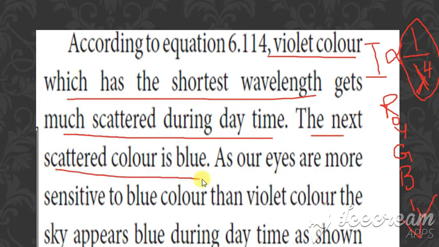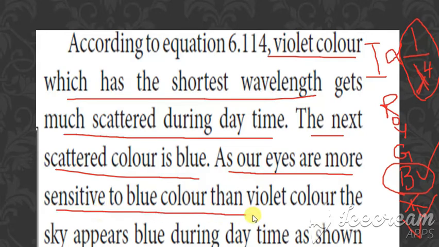The next scattered color is blue, because indigo won't be seen. As our eyes are more sensitive to blue than to violet, the sky appears blue during the daytime. This is a question which will be asked: why does the sky appear blue? Many will write answers like, since the sea is blue, the sky is blue. That is not the reason. This is because of the scattering.